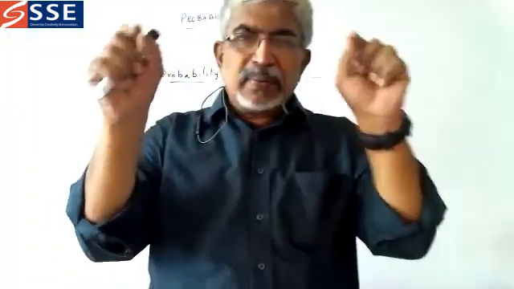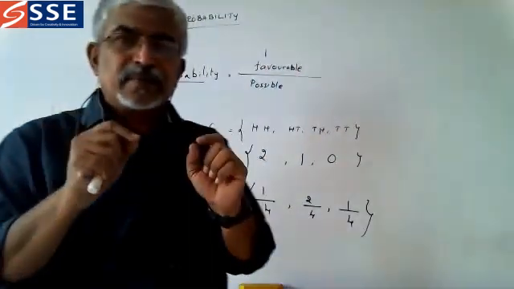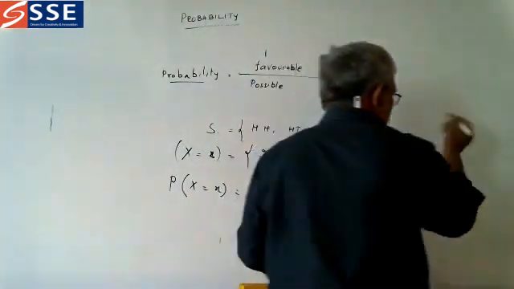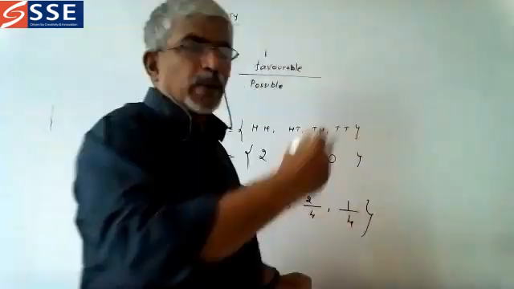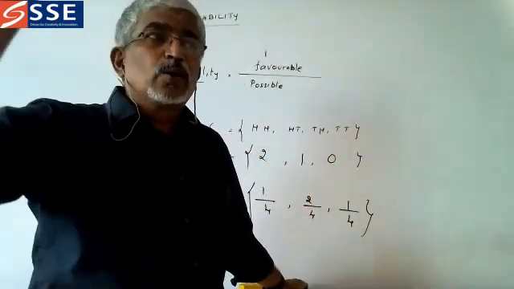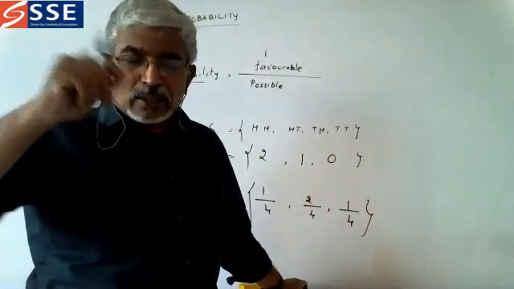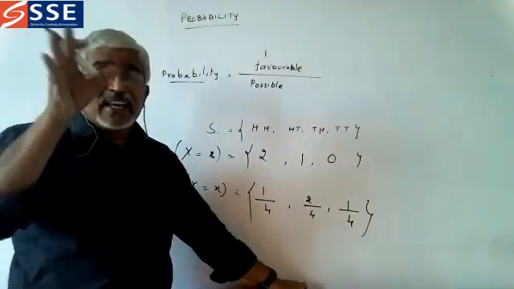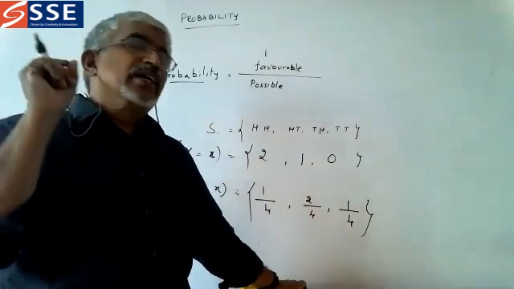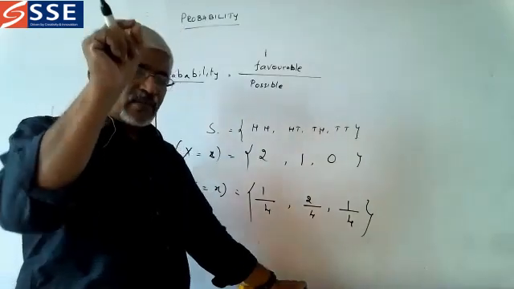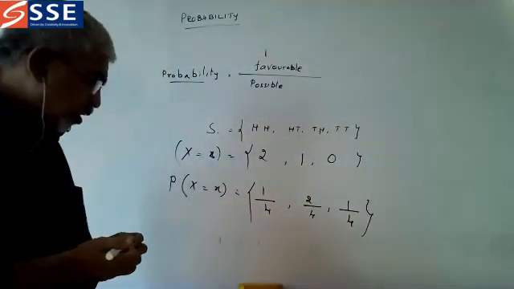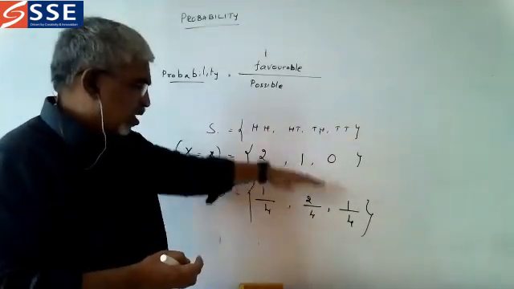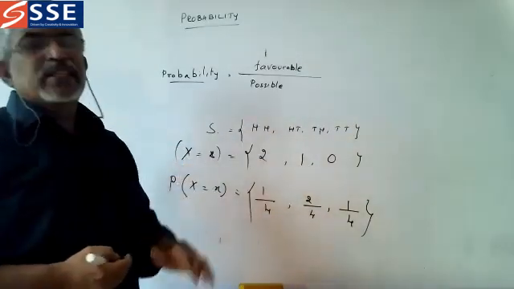If the random variable takes values in an interval, between 0 and 1, or 1 and 2, or 0 to pi, whatever it is, if it is taking values in an interval, it is called continuous random variable. Now let us concentrate fully on this discrete random variable.